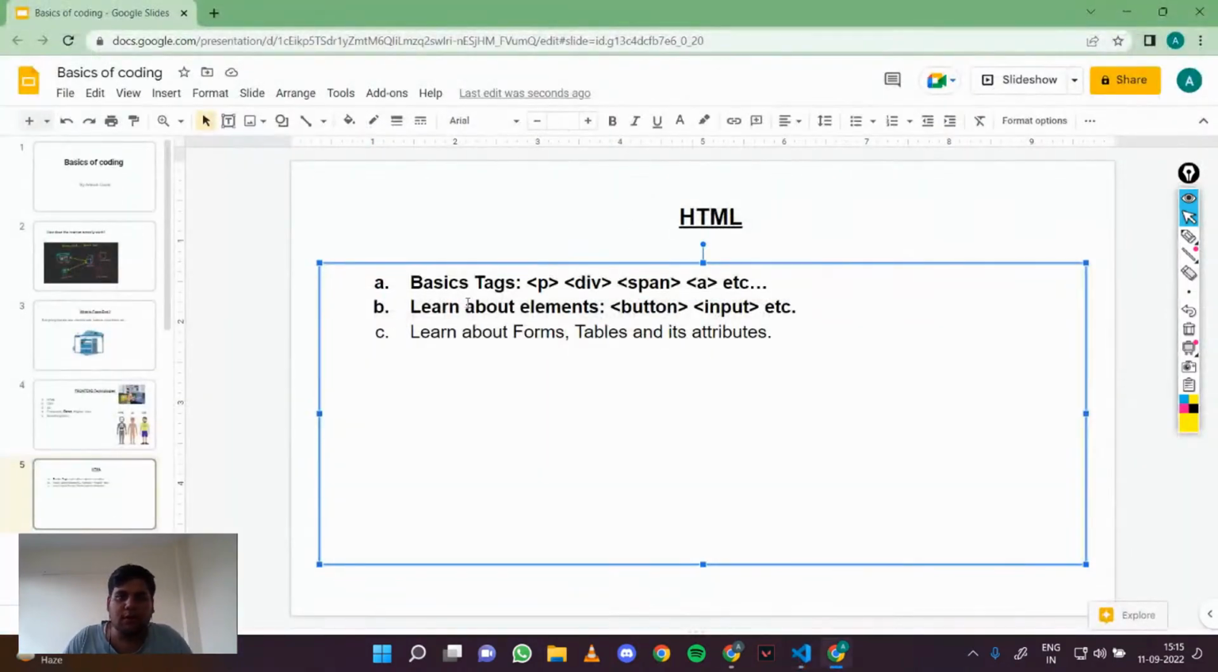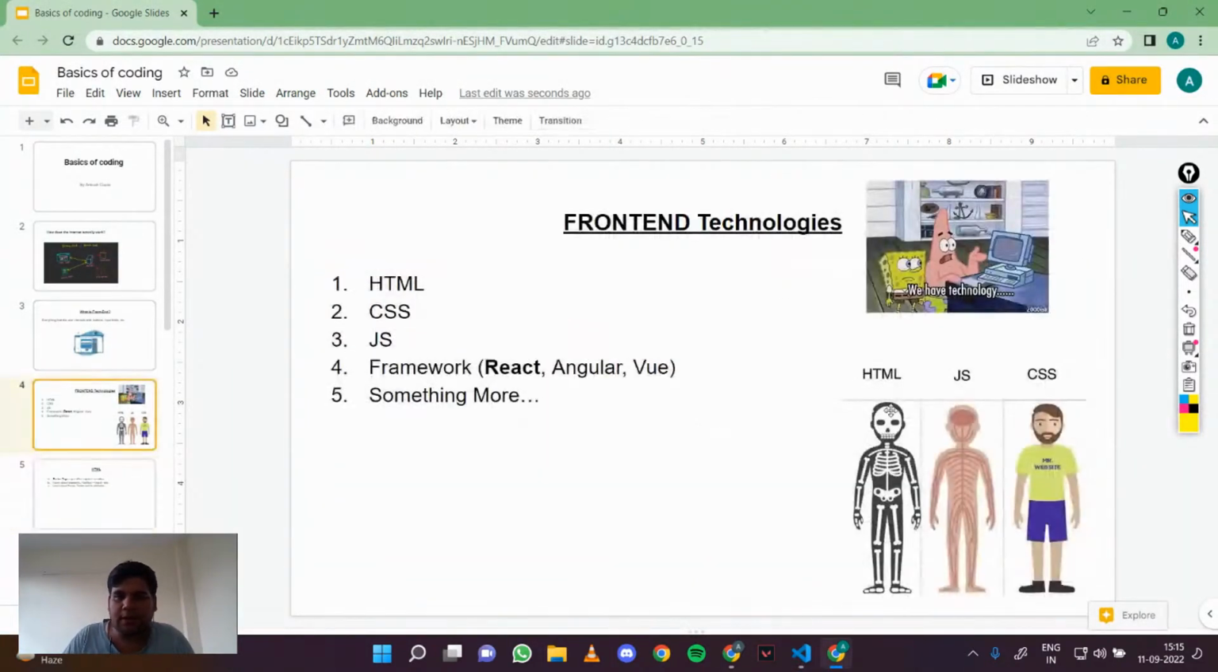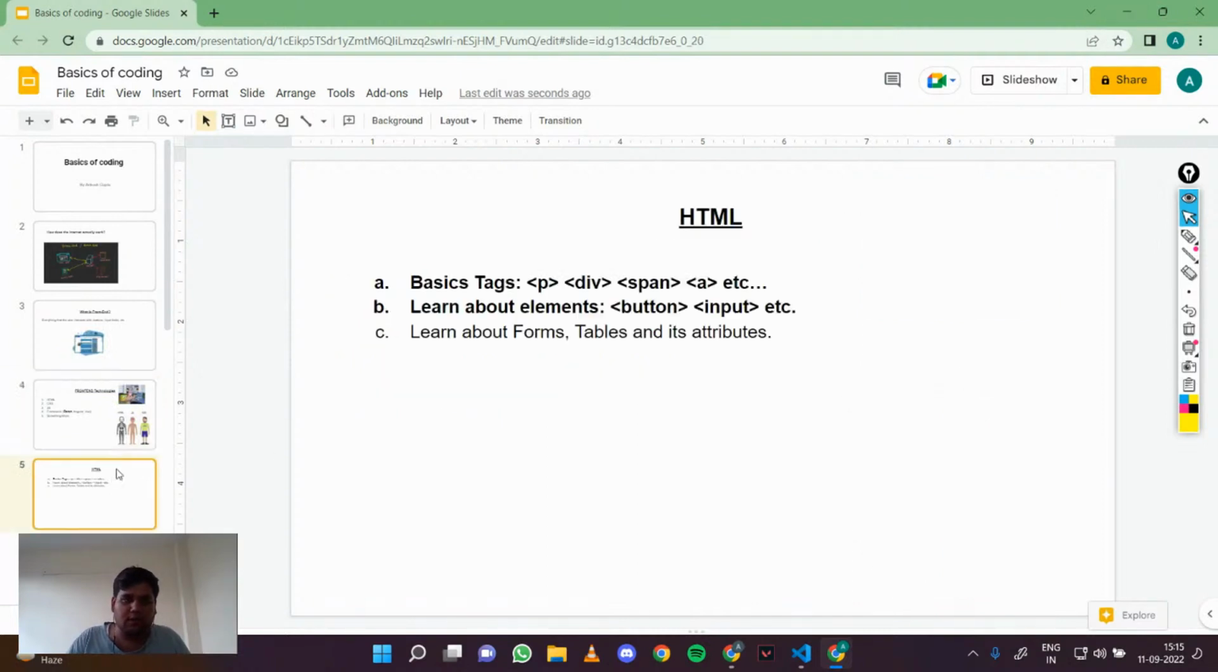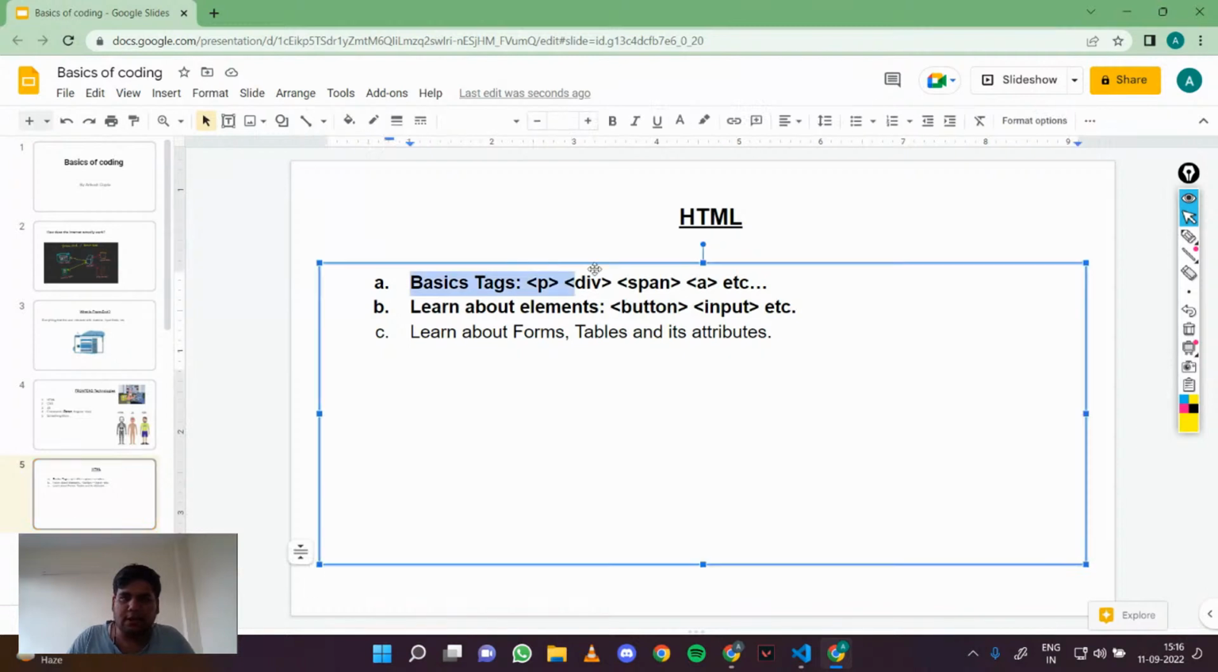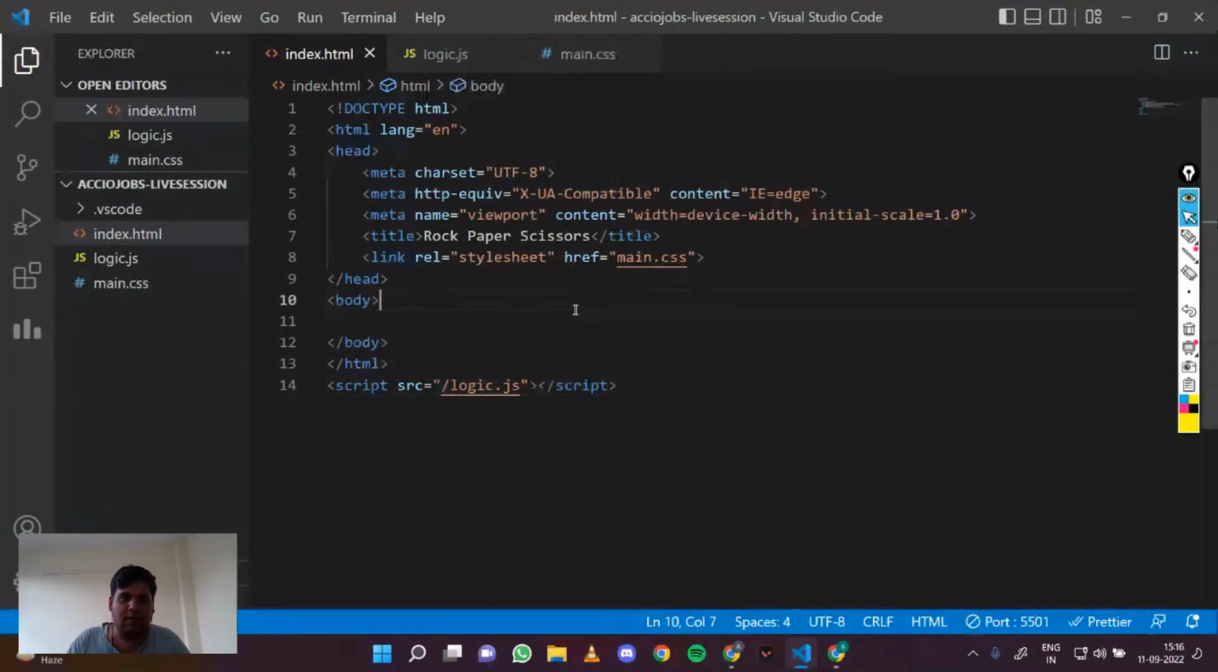As we saw, HTML basically defines the framework or skeleton of your web page, right? So let's go one by one and look at the basic stuff. We have tags. Everything in HTML is wrapped in tags. There are different tags, like the p tag, div, span, a, etc. So let's just look at it.